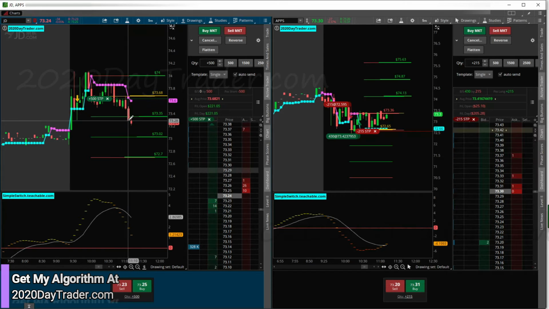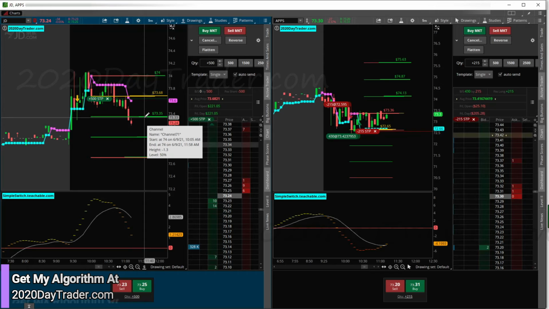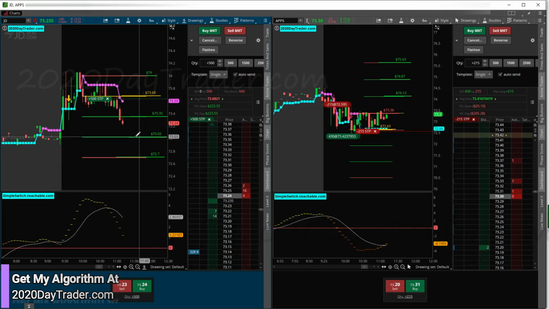Okay, so JD's looking good. So when this red candle here closes in a couple minutes, I'm going to go ahead and put my stop at the target and then lock in that target. So at least we got our 1R, and then I'll give this a chance to run down to this next level here, which is very likely.